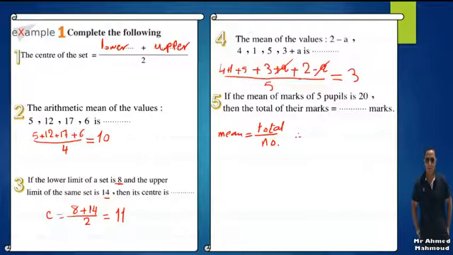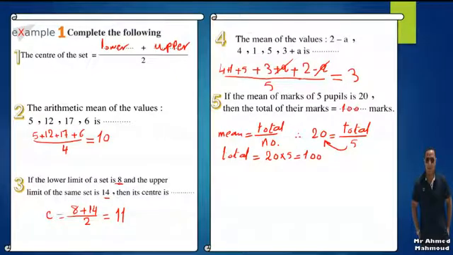Therefore, the mean 20 equals the total over 5. I'm going to send 5 to the other side, where it will be times, then the total equals 20 times 5, which equals 100. Then the sum equals 100 marks.